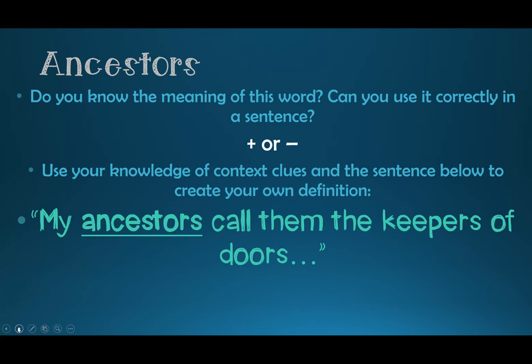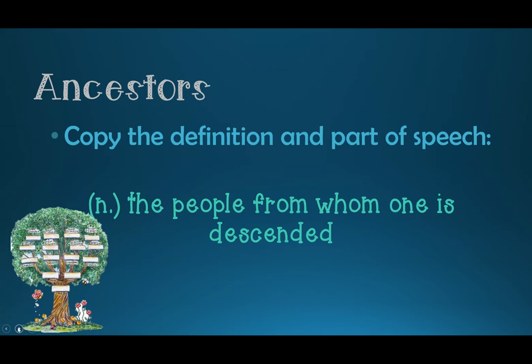Let's see if your thoughts were correct. Ancestors is a noun. So you're going to write down on your sheet noun, and then you're going to copy your definition: the people from whom one is descended. Notice I have a picture here of a family tree because when I think of ancestors, I think of the people that came before you.